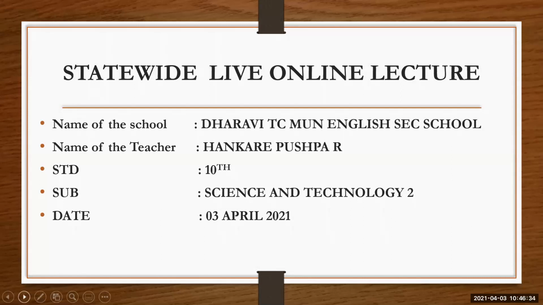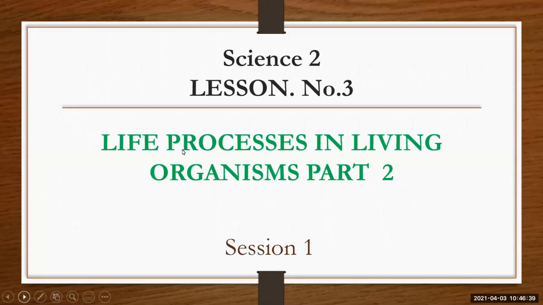So let's start, students. Today we will begin with our favorite subject, that is Science and Technology Part 2. Students, life means living matter. Life has no such definition, but life means living matter. Living matter is matter that shows certain characteristics. And to live a life, we survive. To survive in this environment, we do some kind of activities. Those activities are known as life processes. So today our topic is life processes in living organisms, part 2. This is lesson number 3, life processes in living organisms, part 2.